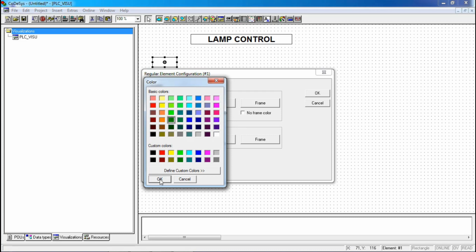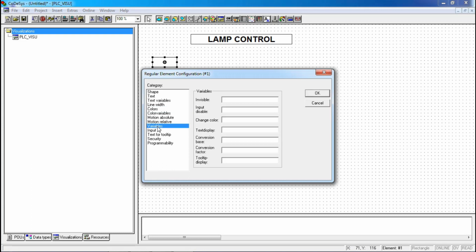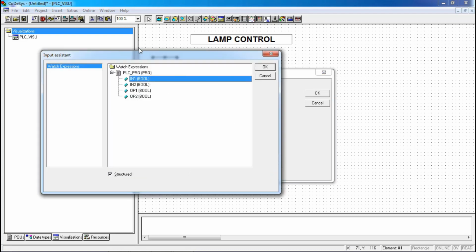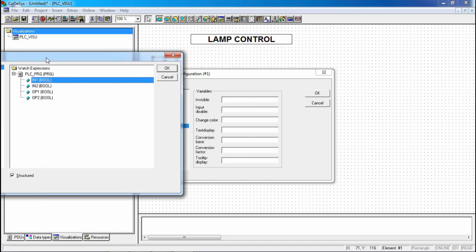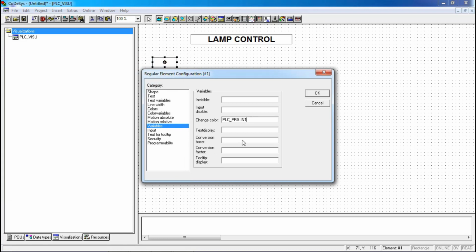So choose green here and connect the variable for the color change. Just click here and press F2. You will get the input assistant window and select your input. This is for input 1.